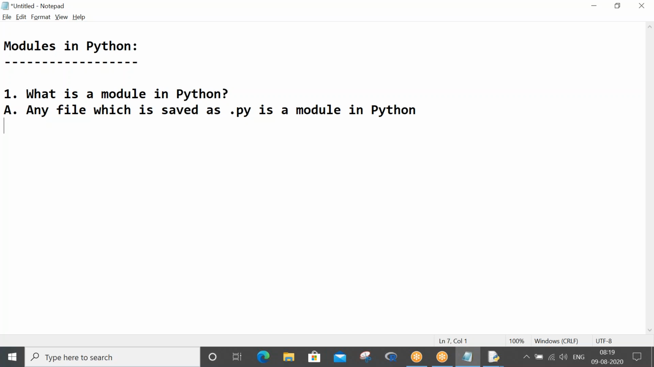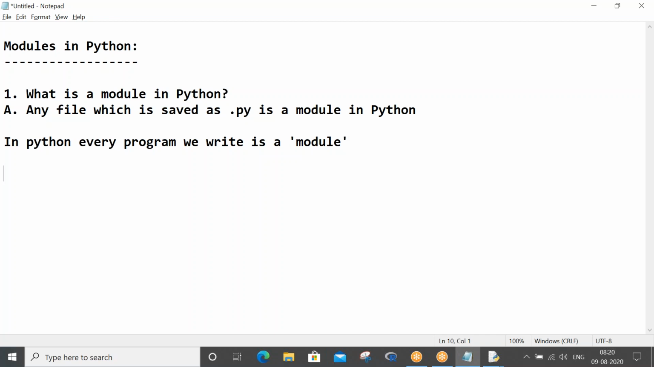Understand? We might have done some 50-60 programs right from day one till today, right? All programs have been saved with a .py extension. All these programs you can also call modules in Python. Every program we write is a module.